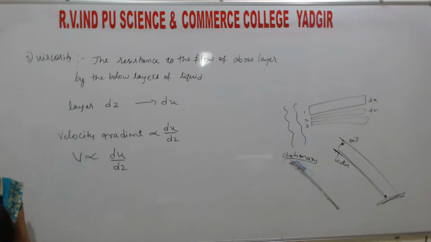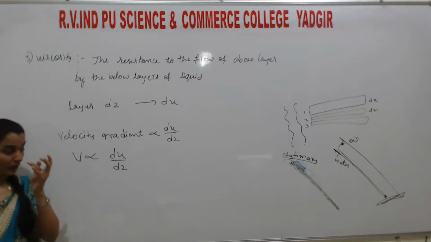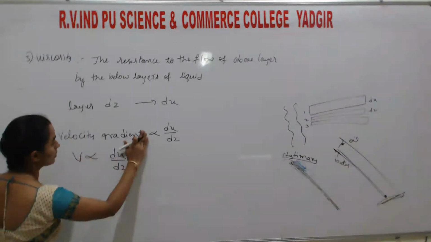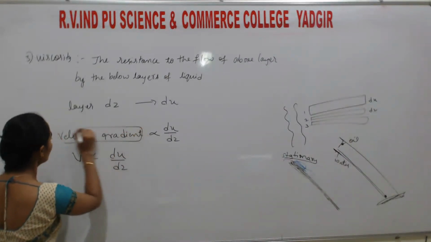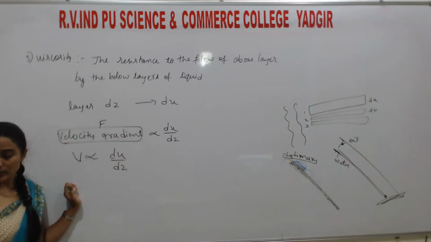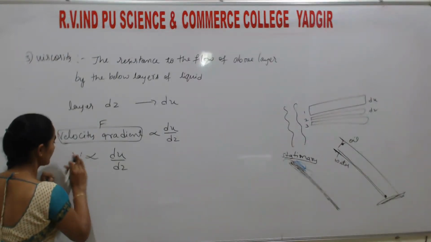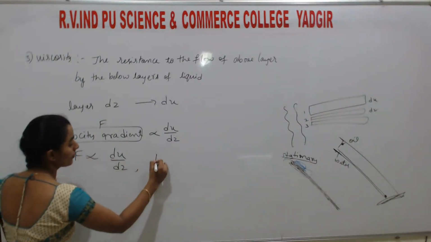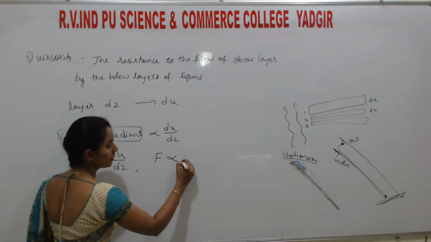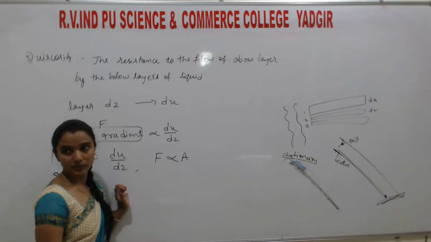Okay. So students, you know that. The velocity gradient is considered as force. Next, force is directly proportional to acceleration by time taken.